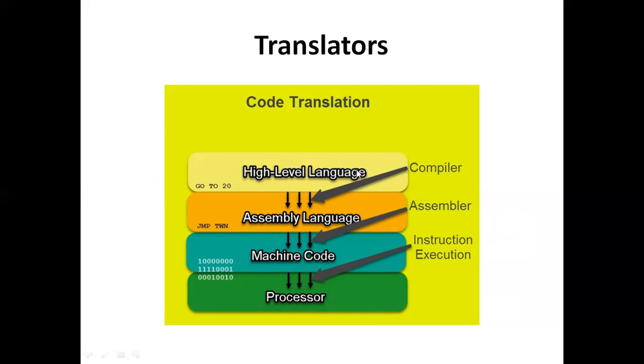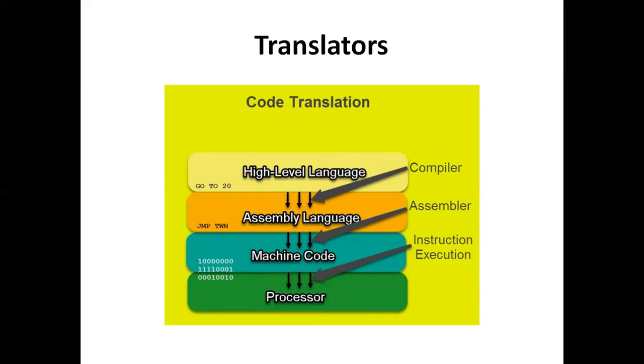Whenever we execute, this is how the translation is done: the high level language programmatical code is converted into assembly language. Assembly language programmatical code is converted into machine language. Machine language code is processed on the computer machine. And this type of activity we call code translation.